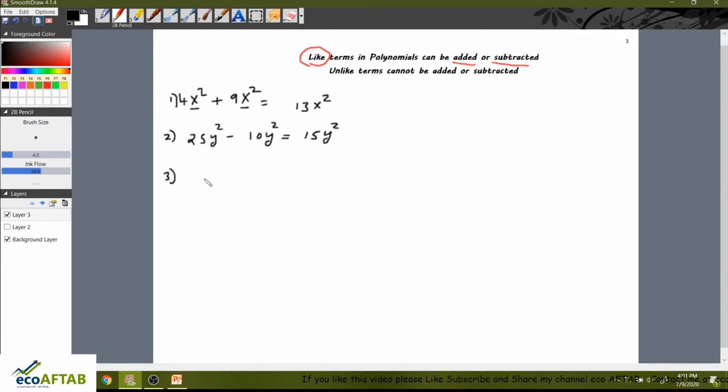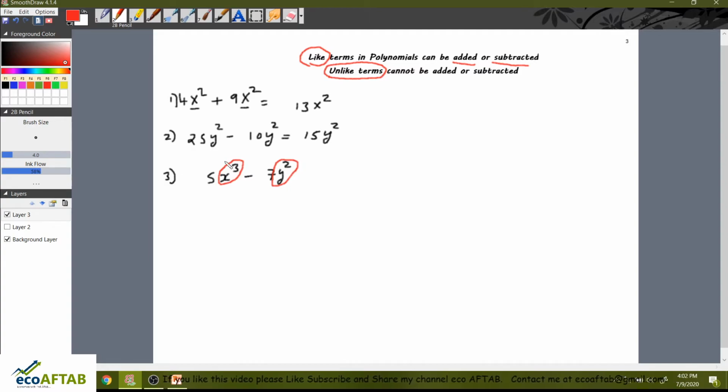So here if I say 5x cube minus 7y square, can you solve these things? No. The reason is here x cube is there and here y square is there. This x cube and y square become unlike terms, and unlike terms cannot be added or cannot be subtracted.